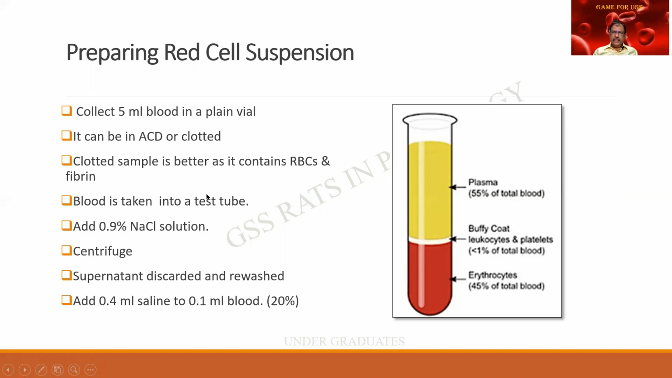The blood is taken into another tube and we add sodium chloride. Centrifuged, the supernatant is poured off and the cells are again rewashed. And we add the saline to a specific ratio. This is called a cell suspension. Now all the unwanted antigen, etc. will be washed off, no impurities will be present, and it will lead to a perfect grouping and cross-matching.